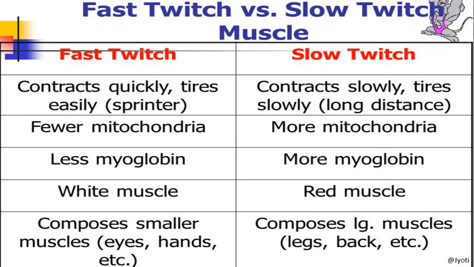I have already told you the fast twitch takes place in white muscle, which has fewer mitochondria, less myoglobin, and composes small muscles like eyes, hands, etc. But slow twitch muscle fibers have more mitochondria, they are red muscles having more myoglobin, and they are present in the muscles of the legs, back, etc.